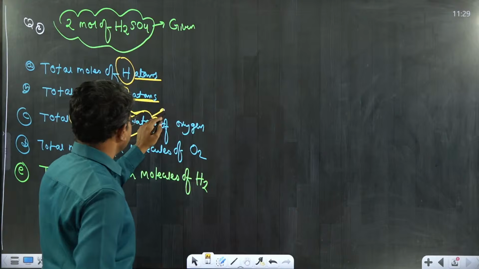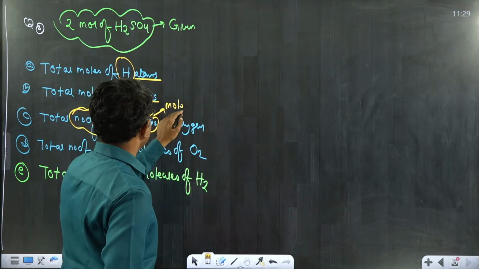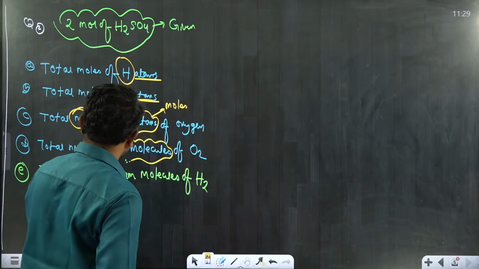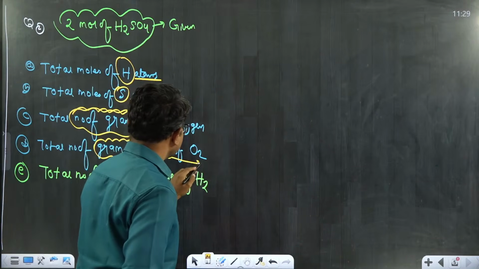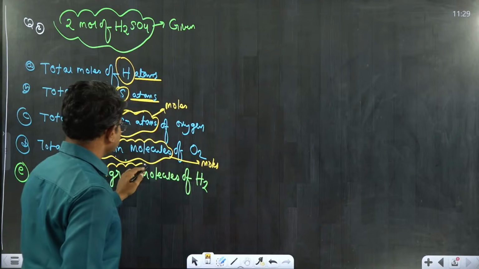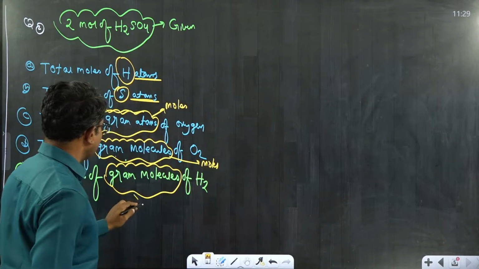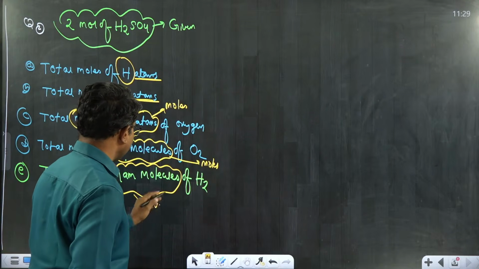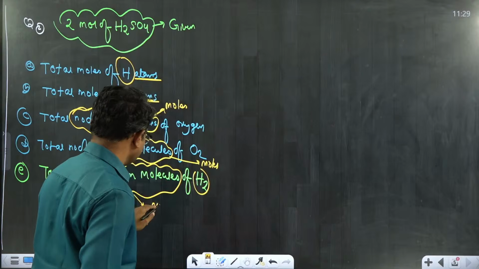Gram atoms also refers to moles. Again, I have represented the term gram molecules. Gram molecules also refers to moles, but in terms of molecules.